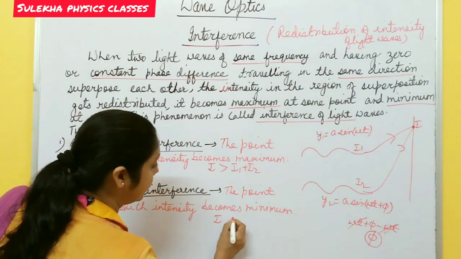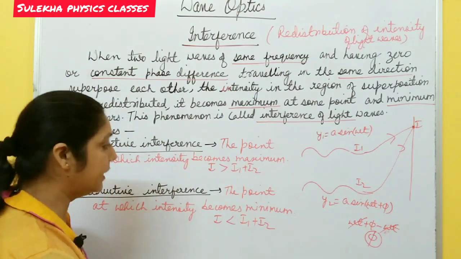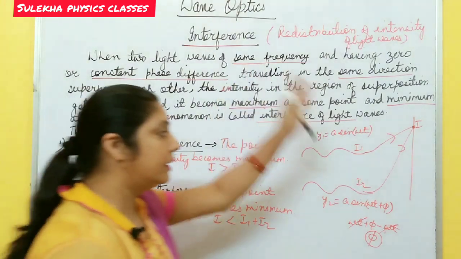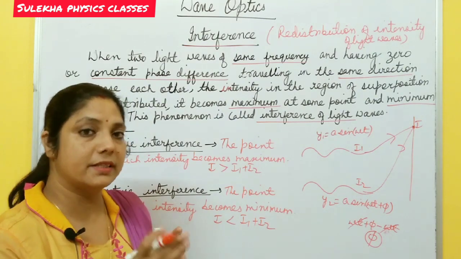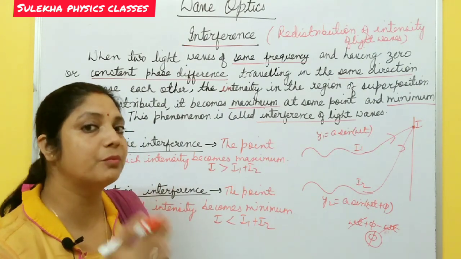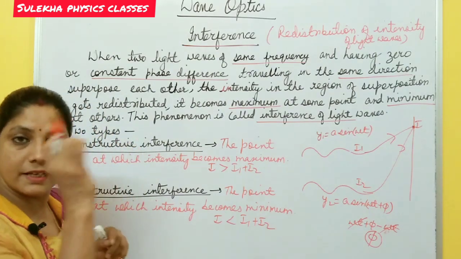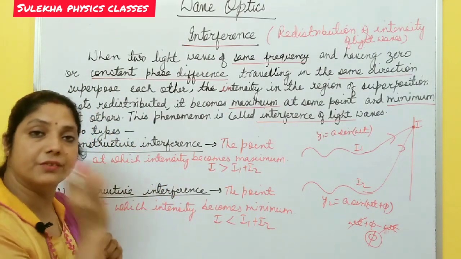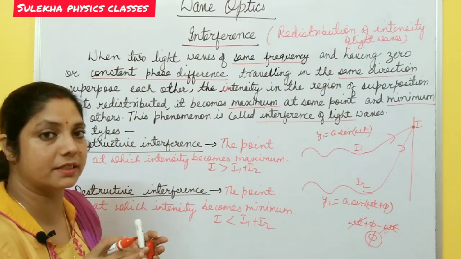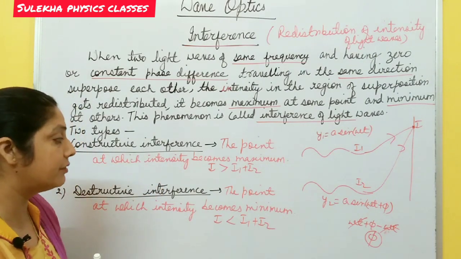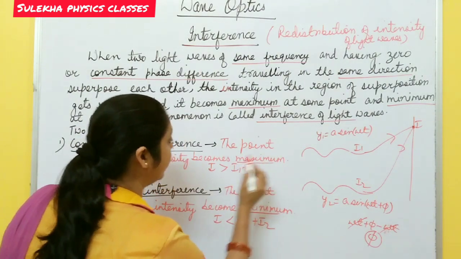In this case, I is less than I1 plus I2. So on the screen, in the region of superposition, some points have maximum intensity and some points have minimum intensity. It means constructive interference at some points and destructive interference at other points. Constructive interference means maximum intensity, and destructive interference means minimum intensity.